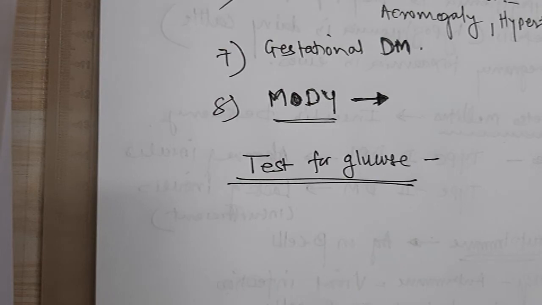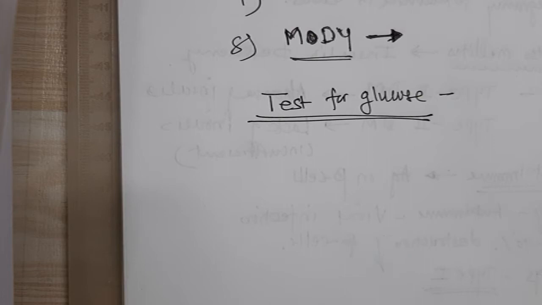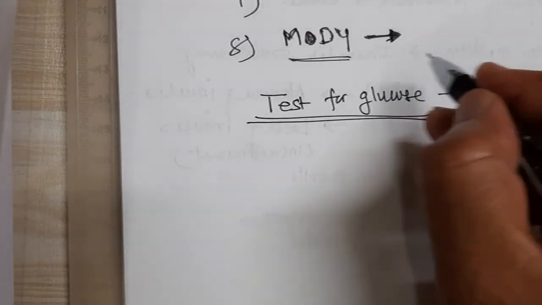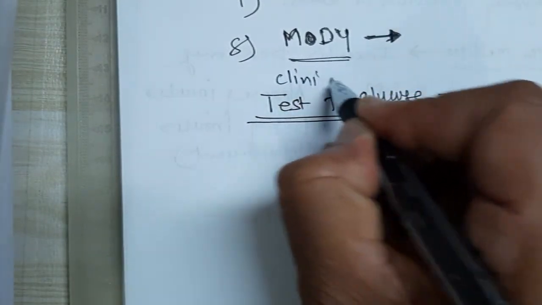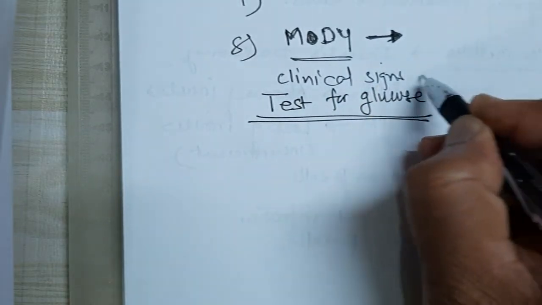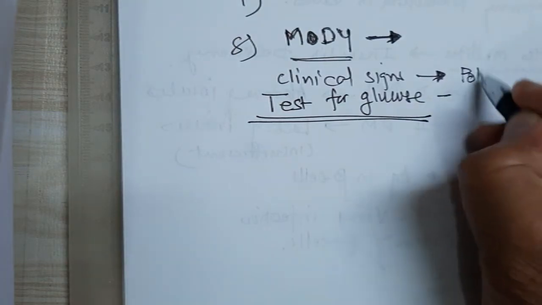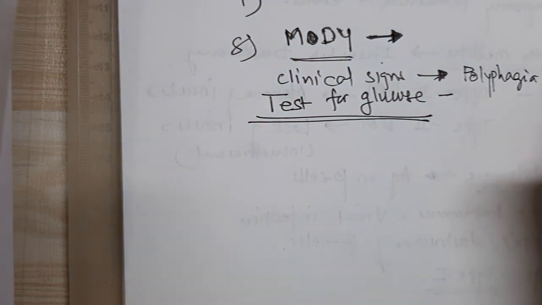Now before going to the test for glucose, what are the clinical signs on which you can suspect diabetes mellitus in dogs or cats? Before this test we have clinical signs. You remember the 3 P's: polyphagia, polyuria and polydipsia.